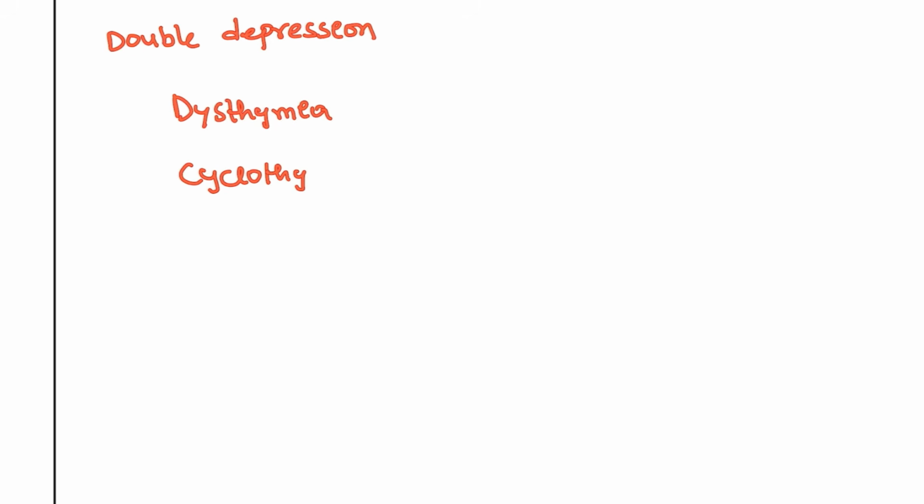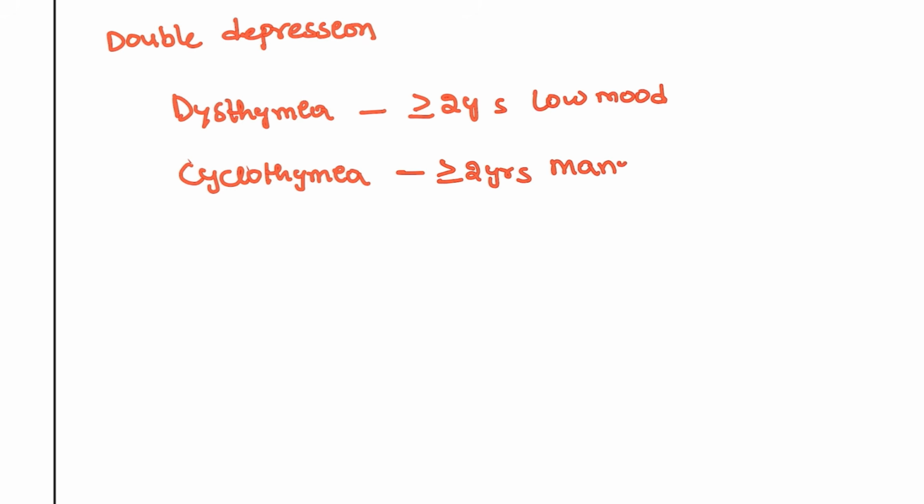For example, double depression. So what is meant by double depression? Before that, you have to know about other definitions like dysthymia or cyclothymia. Dysthymia is more than or equal to 2 years, where the patient is having a low mood, that is dysthymia. Cyclothymia is when the patient has more than 2 years with mania or hypomania, in mild symptoms only.